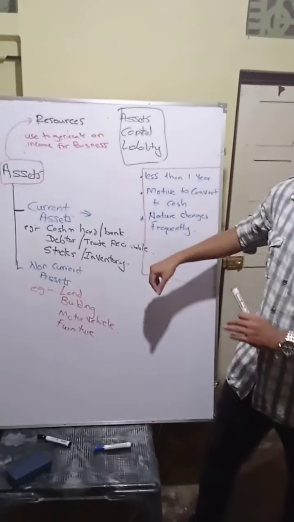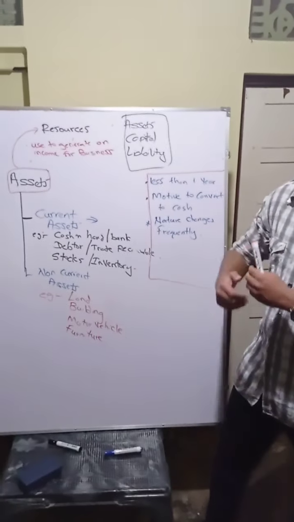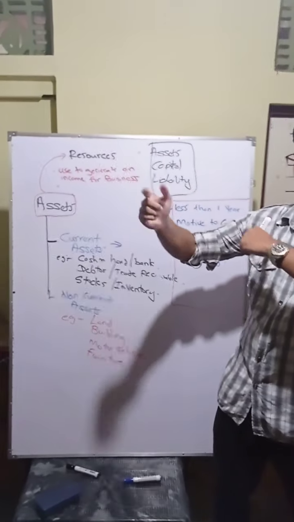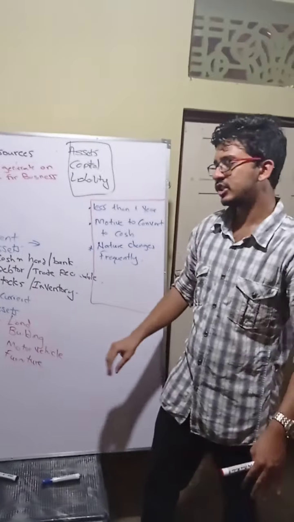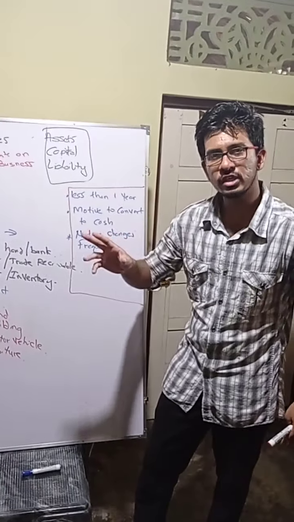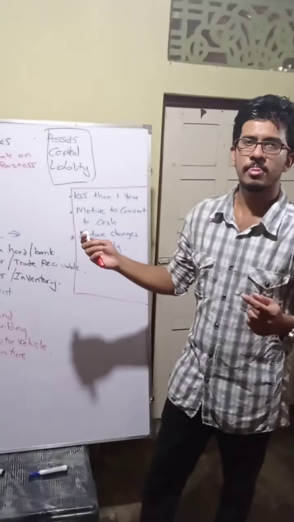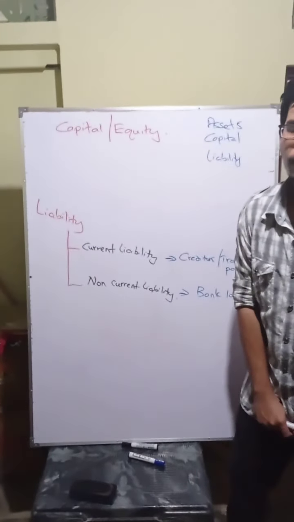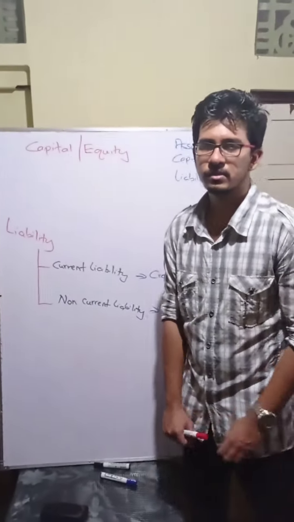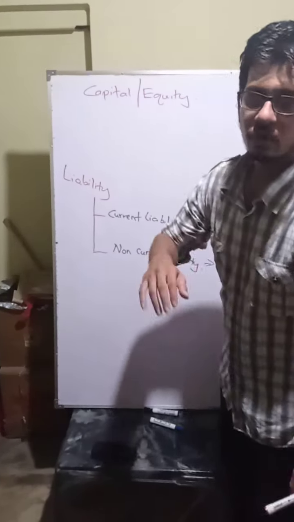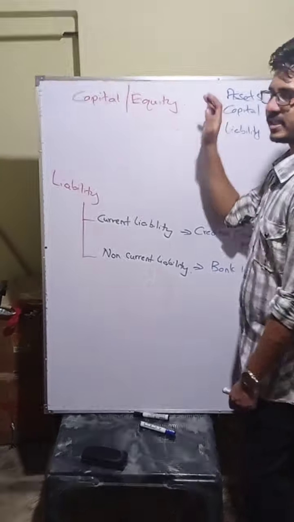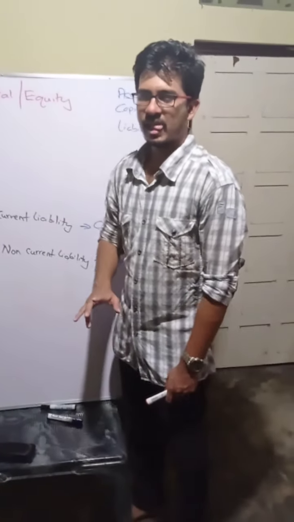So non-current assets means what? Assets that we use for more than 1 year. We have no motive to convert that into cash, and the nature will also not change. Understood? Okay. Now we studied what assets are.